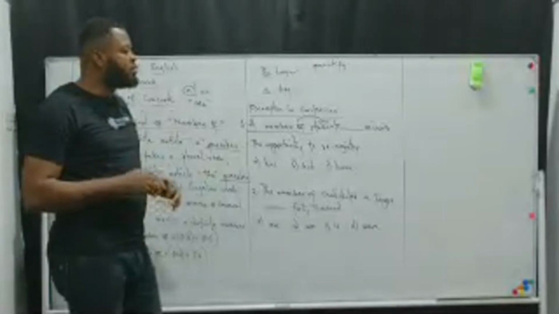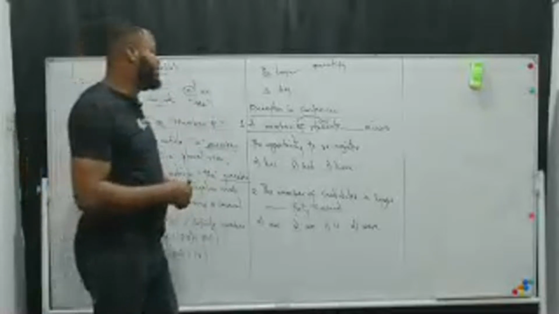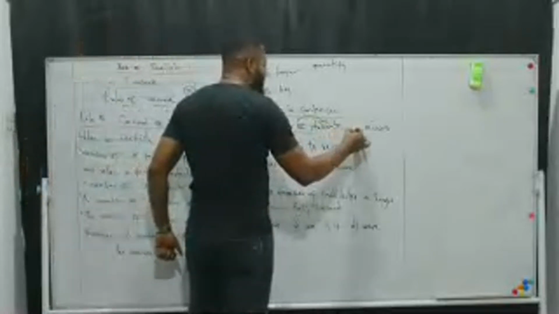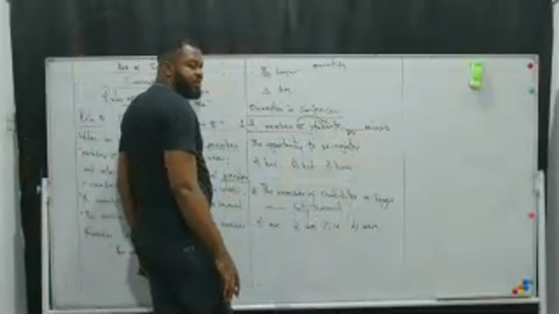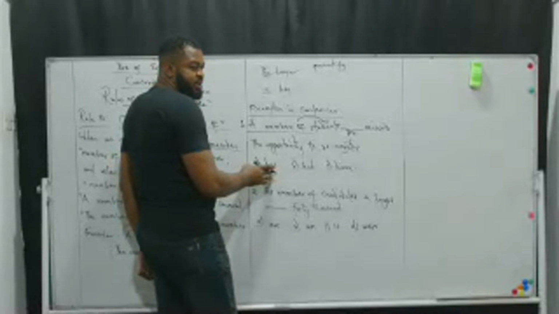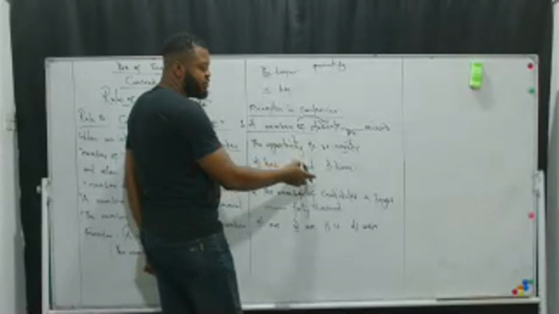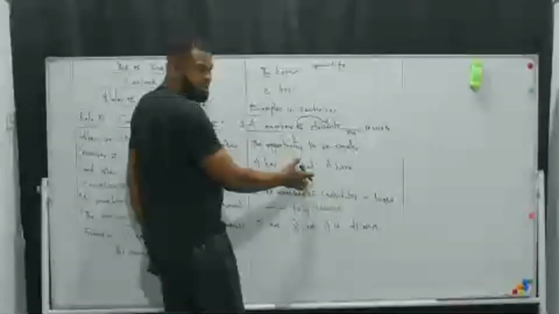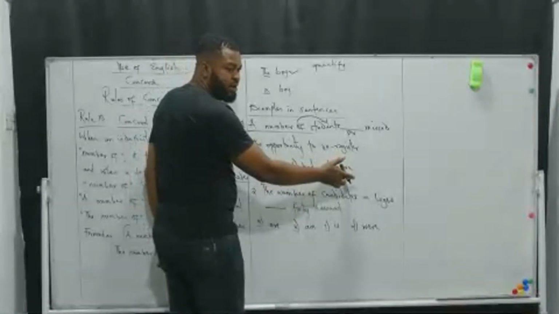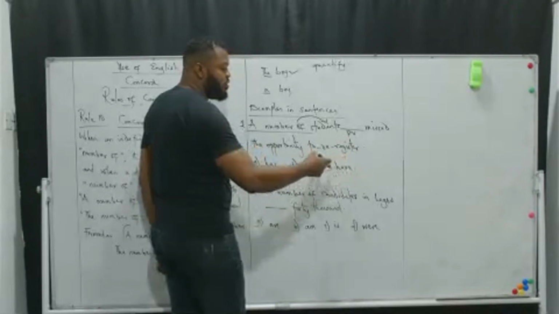A number of students dash missed the opportunity to register. So in this case, we're talking about numerous people, and because of that, the verb we're expecting here should be PV, a plural verb. This is a singular verb, a singular verb in the present tense form. This can function as both singular and plural. And this is purely a plural verb, a perfect verb, which can occur in the past participle.